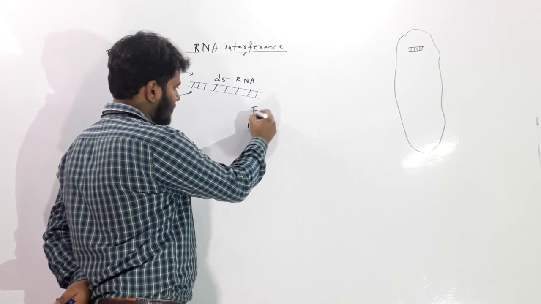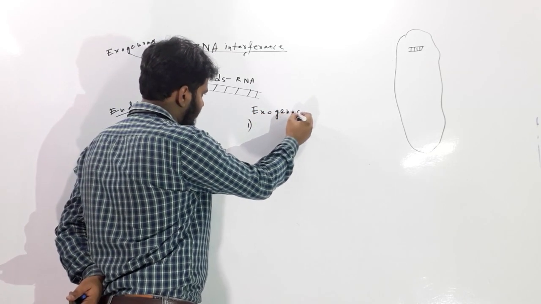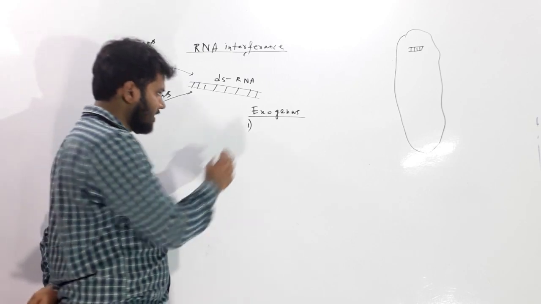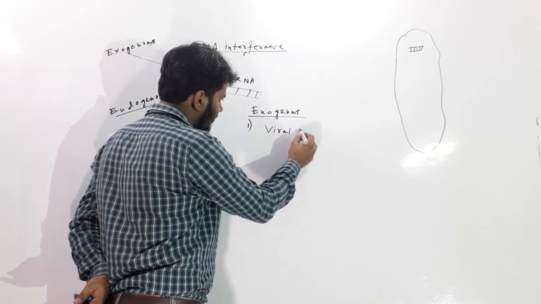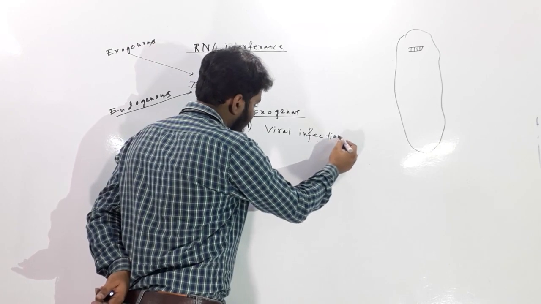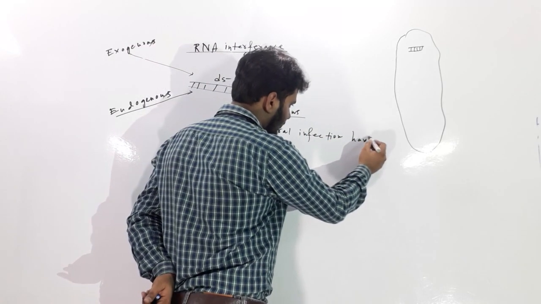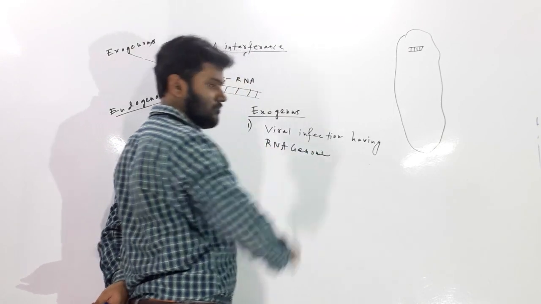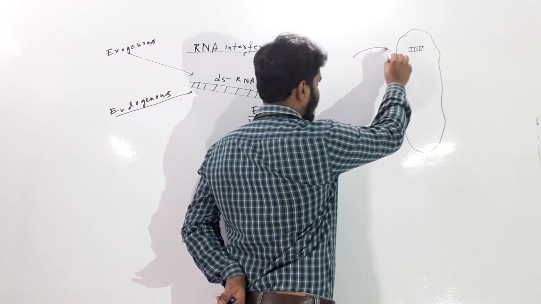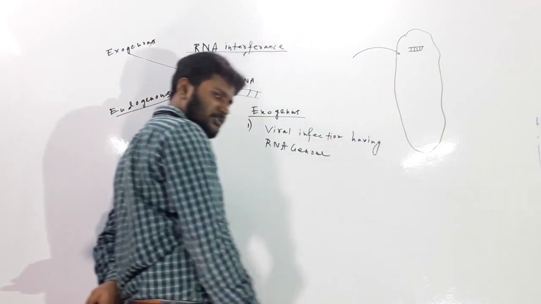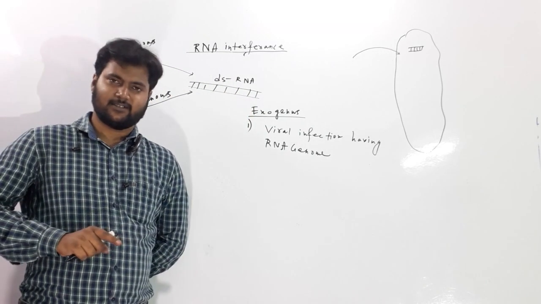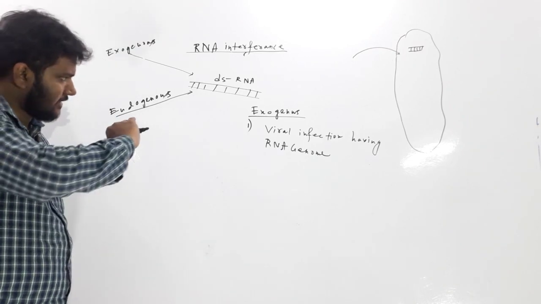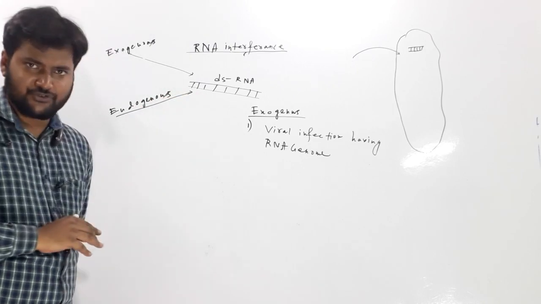Number one. So we are discussing exogenous origin. Number one is viral infection, infection by a virus having an RNA genome. Suppose one virus has attacked this cell, and that virus is an RNA virus. In this way, double-stranded RNA may be introduced inside one cell.